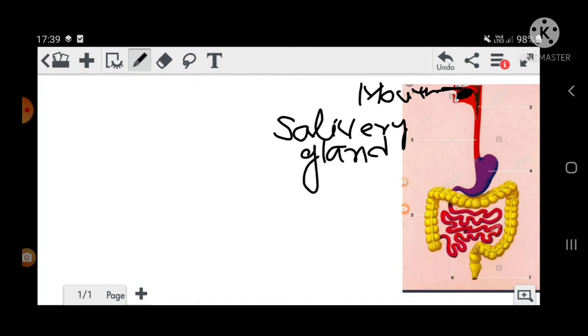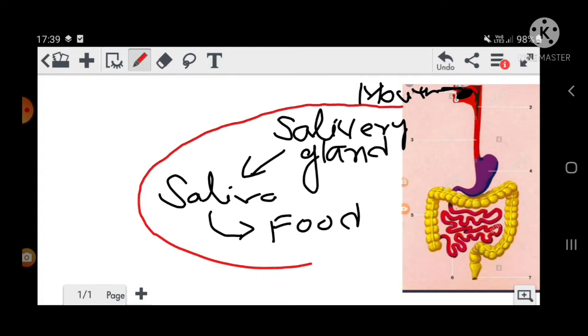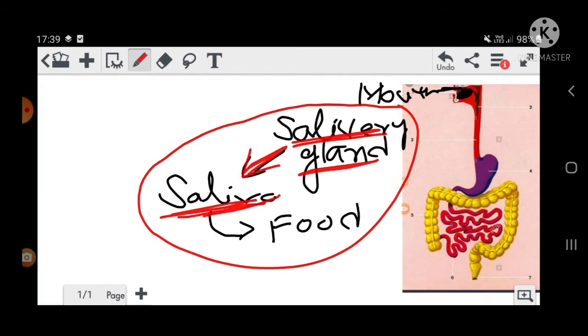This salivary gland will secrete what? Saliva. This saliva gets mixed into the food. Everything we have done will take place in the mouth. That means the salivary gland, which is in the mouth only, will secrete saliva.